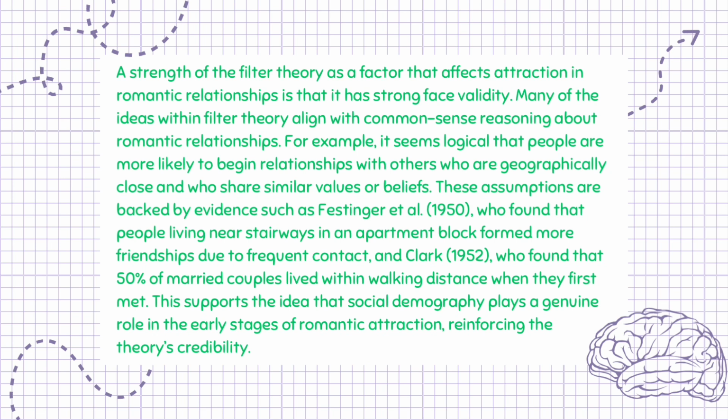These assumptions are backed by evidence such as Festinger et al., 1950, who found that people living near stairways in an apartment block formed more friendships due to frequent contact, and Clark, 1952, who found that 50% of married couples lived within walking distance when they first met. This supports the idea that social demography plays a genuine role in the early stages of romantic attraction, reinforcing the theory's credibility.